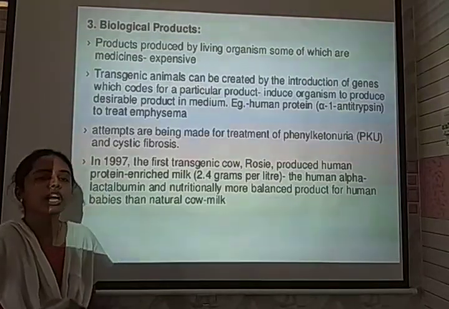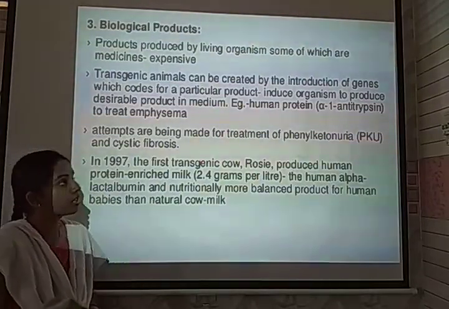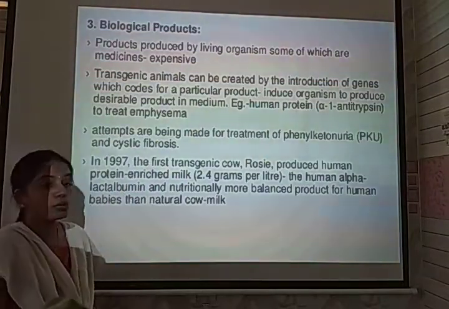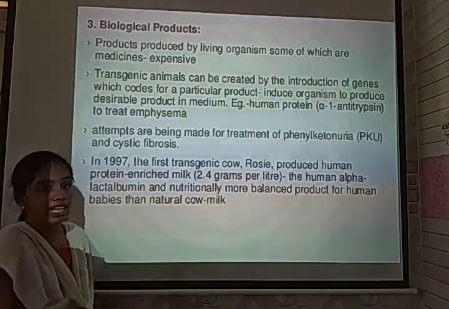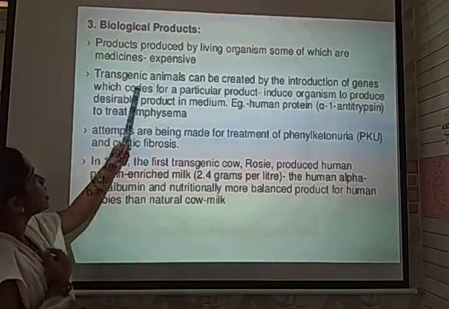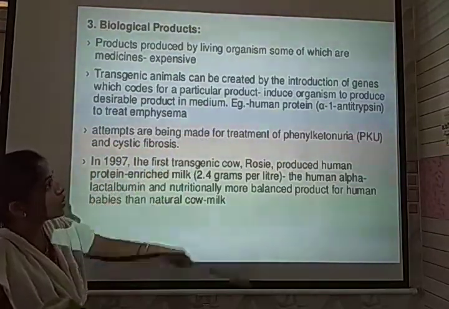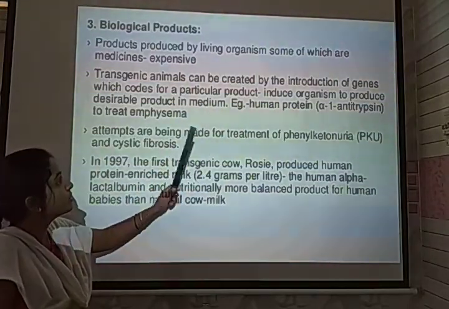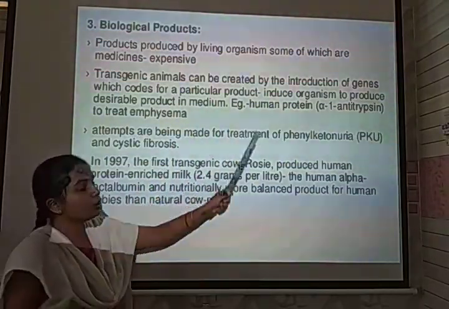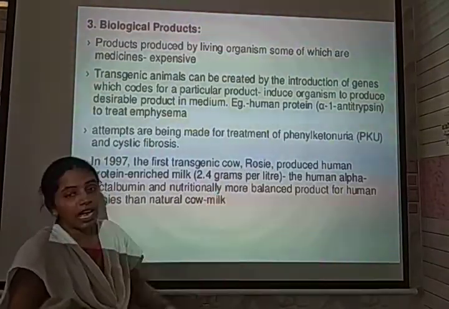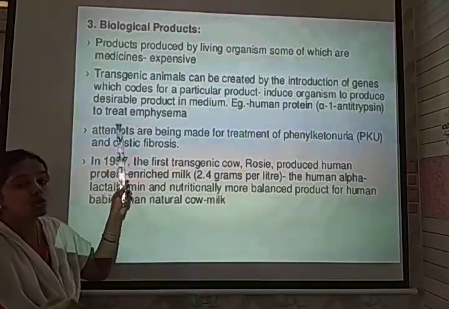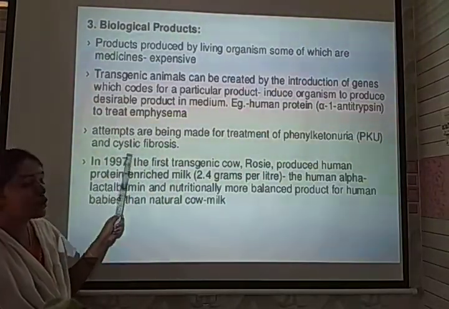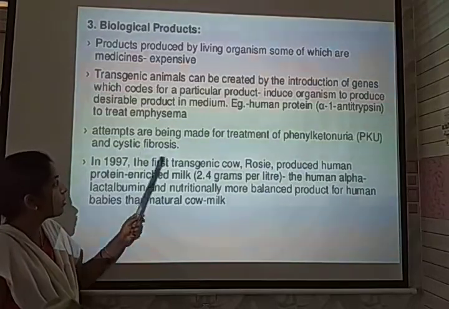Here, it is also helpful for producing biological products on a larger scale, so that they are helpful for mankind. They are even helpful for producing some medicinal products which are expensive. Transgenic animals can be created by the introduction of a gene that will produce the products from an induced organism. One example is a human protein called alpha-1 antitrypsin, which has been used to treat emphysema disorders. It is also helpful to treat another disorder called cystic fibrosis.